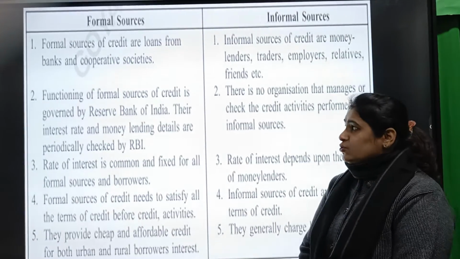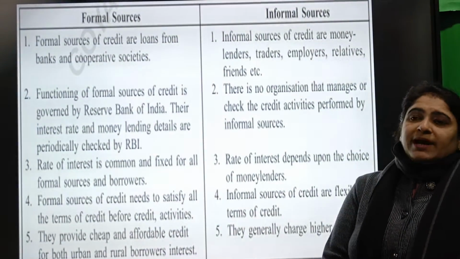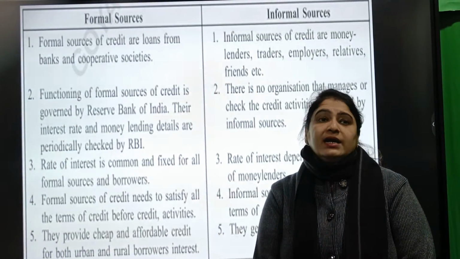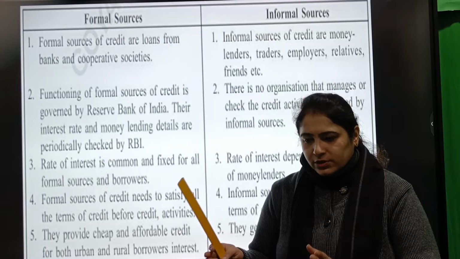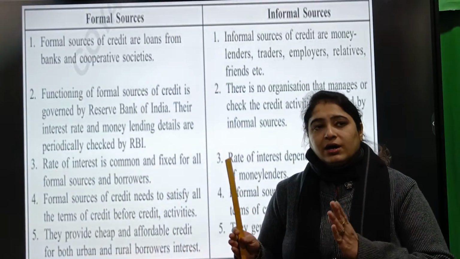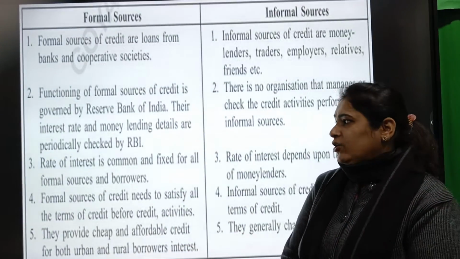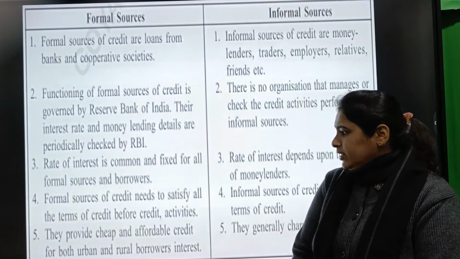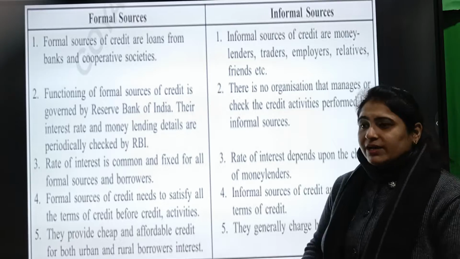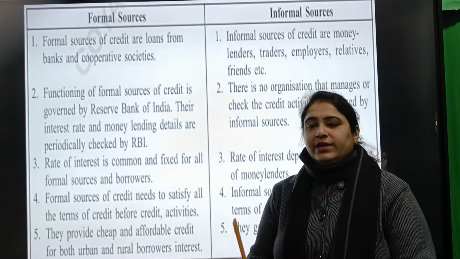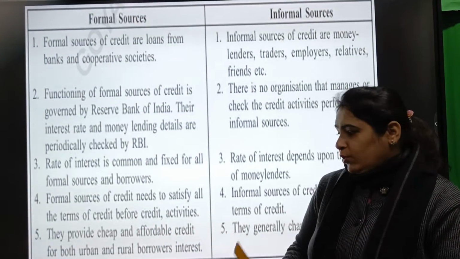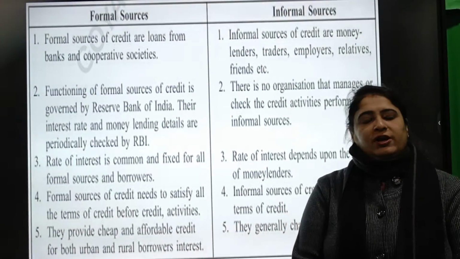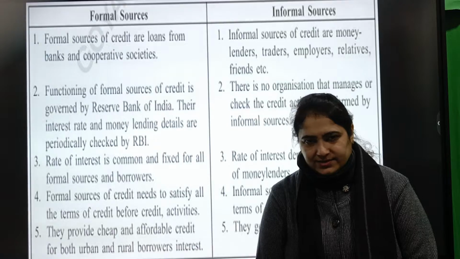Formal sources are sources of credit which are taken from the banks or the cooperative societies. In this particular source, the loans are governed by the Reserve Bank of India, meaning the banks. The rate of interest is low and the credit is given while taking care of the needs of people as well. What it means is they provide cheap and affordable credit to both rural and urban areas.